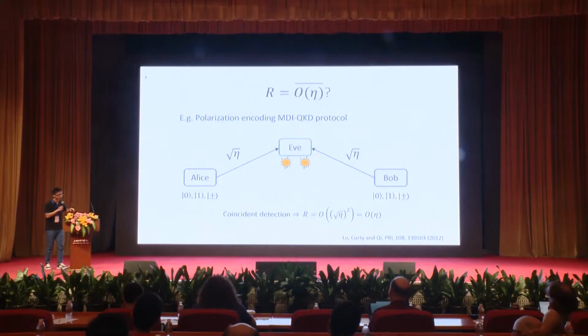So as we can see, the coincident detection is a bad thing. We don't want these things to happen. If we can change a coincident detection to a single detection, it seems that, okay, we can improve our Q rate.